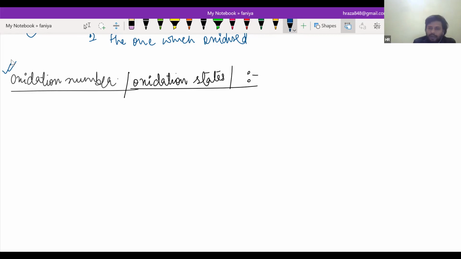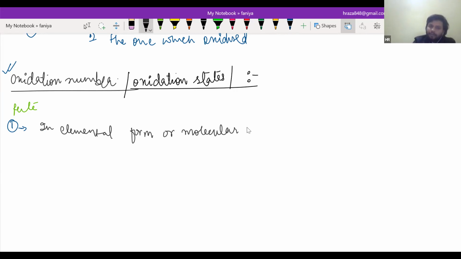There are some rules to decide the oxidation state or oxidation number. First we are going to discuss the rules, then you will come to know everything about it. Rule number 1 says that in elemental form or molecular form, the oxidation state is zero.